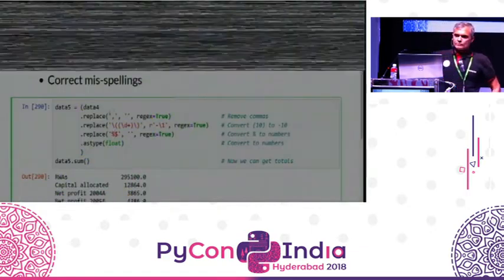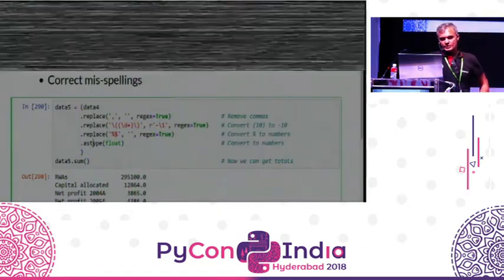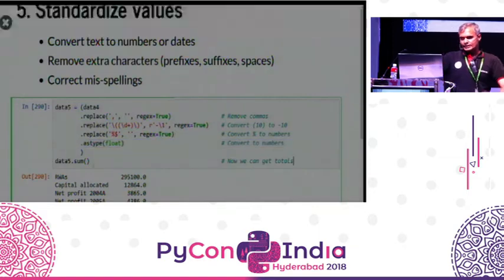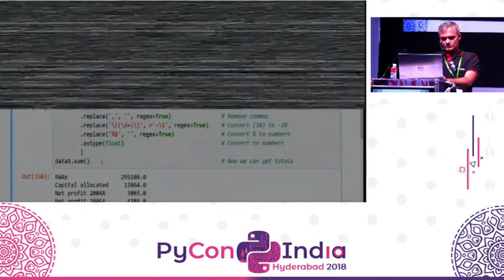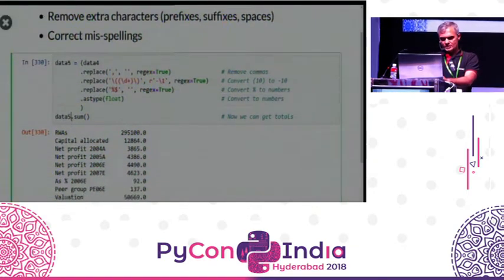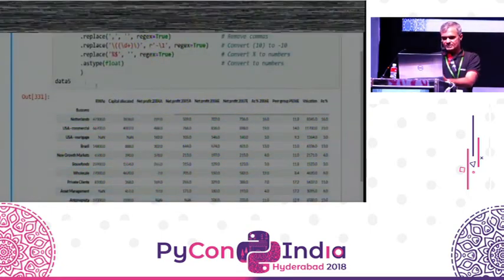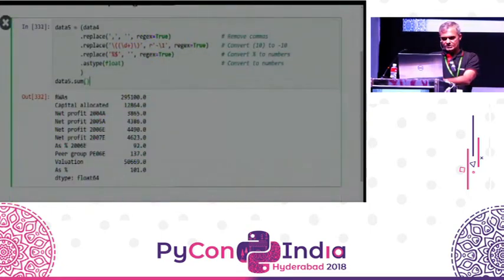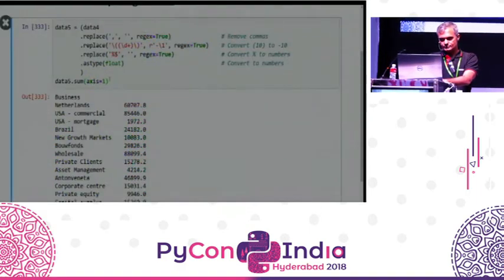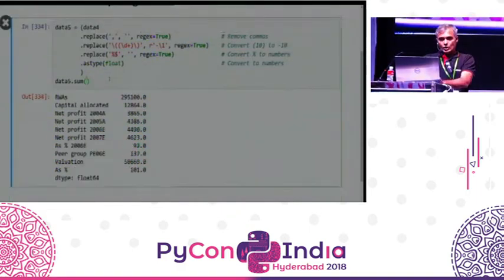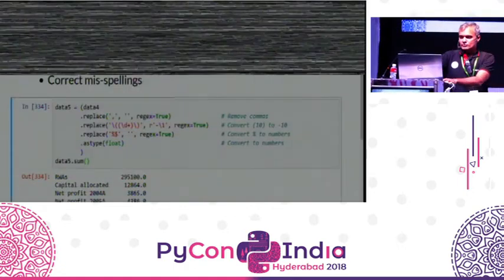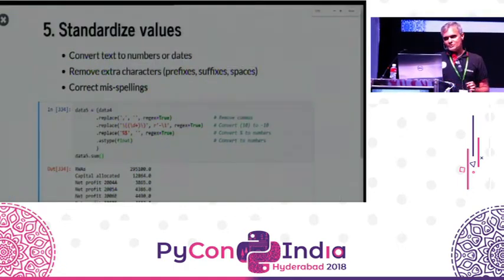If I do all of these three, then I can convert it to a floating point value. And if I execute the sum of this, or let's just take data 5 itself, now I have the numbers represented as real numbers, and I can add them up on any axis that I want. Of course, this doesn't really make a difference. With this, we have come to the fifth step, which is where we've been able to standardize the values.